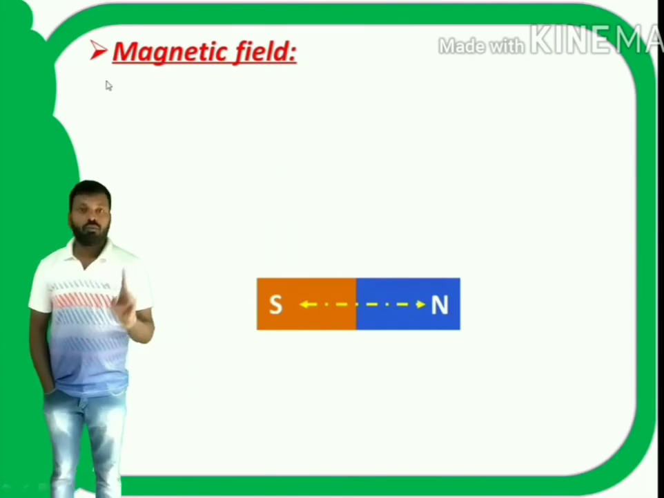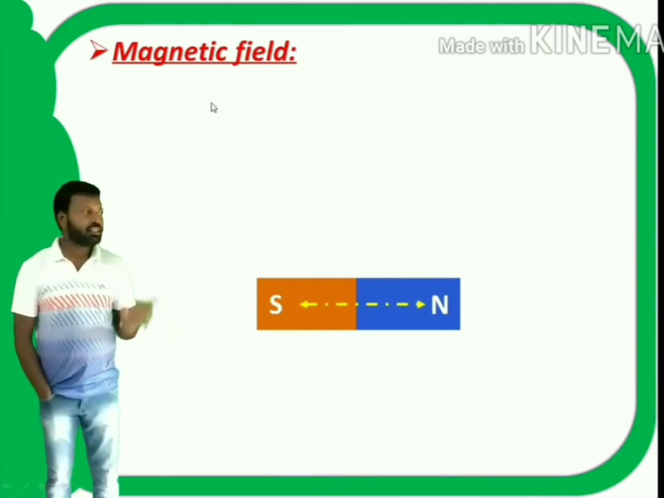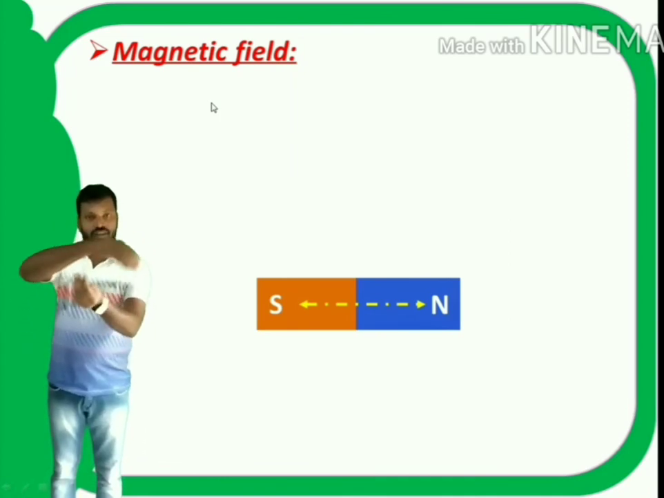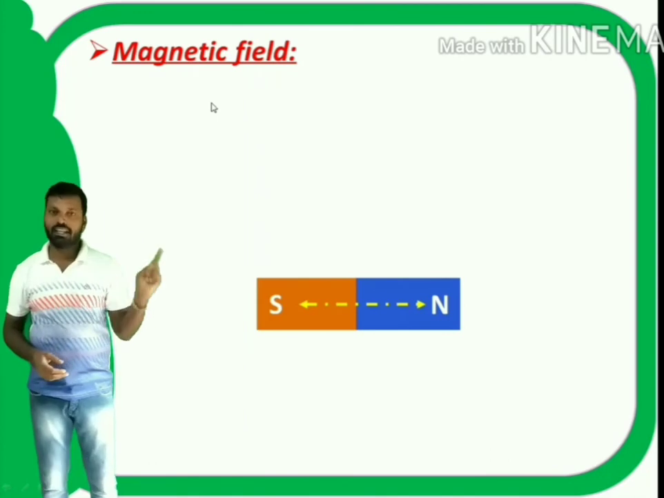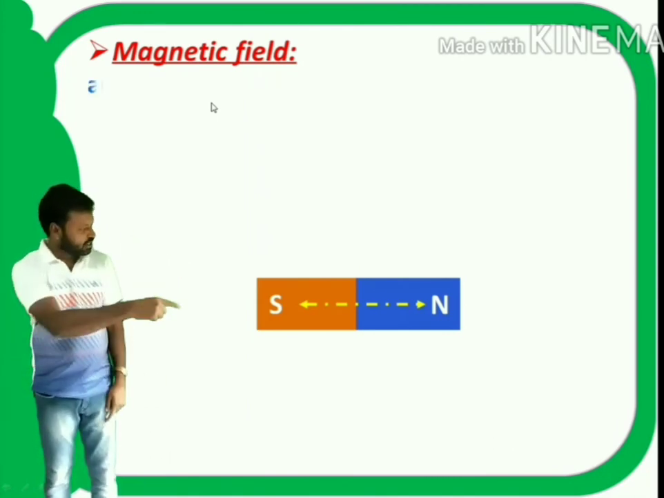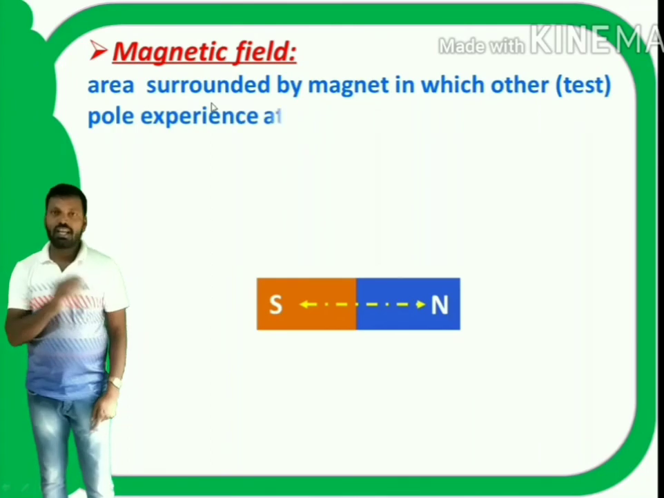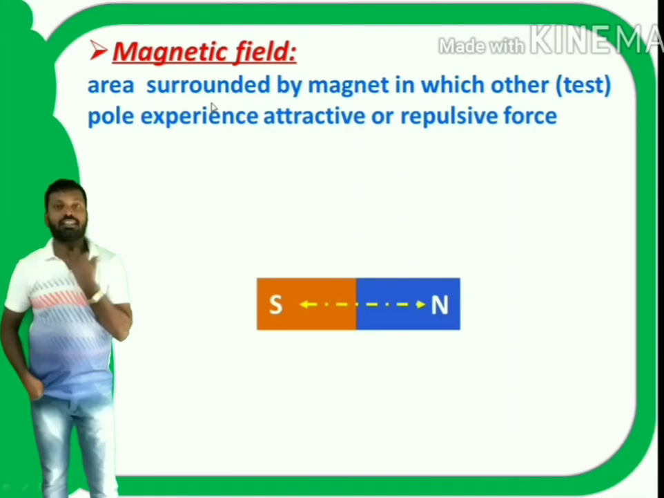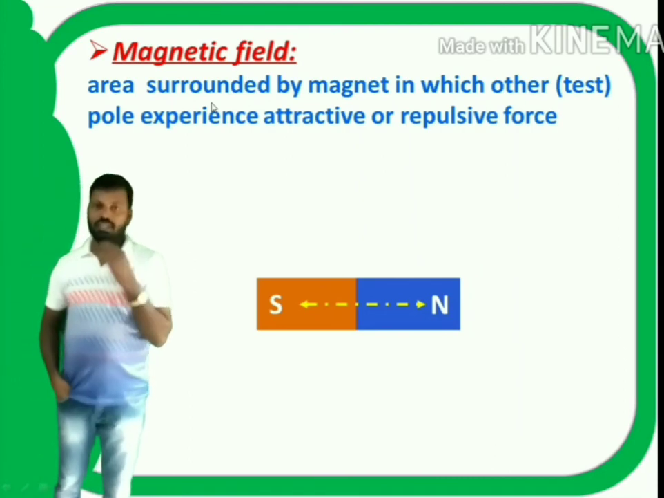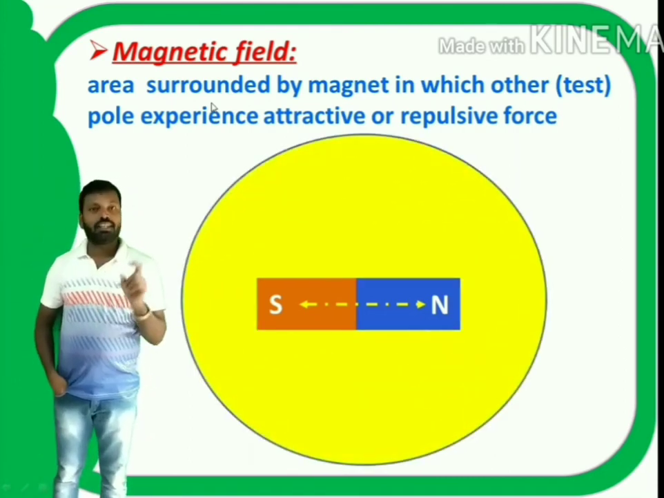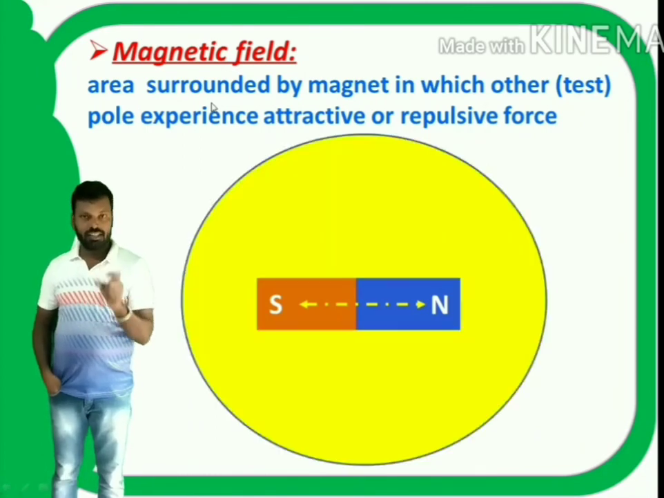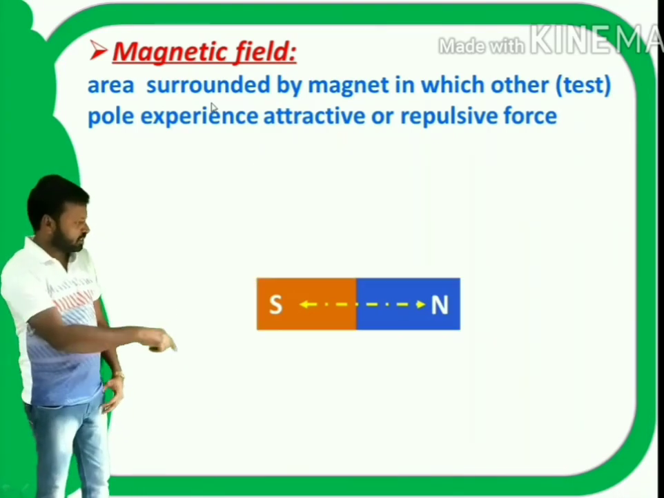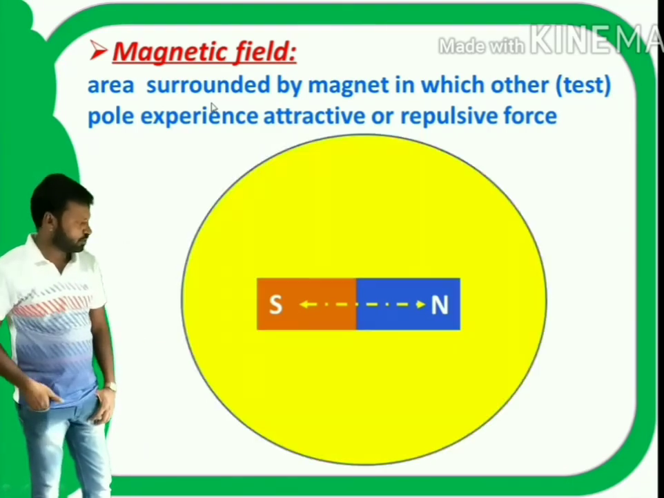Next, what is magnetic field? It is similar to that of electric field. What is electric field? The area surrounded by an electric charge. Similarly, magnetic field means it is the area surrounded by a magnet in which another test pole experiences an attractive or repulsive force. So simply, magnetic field means it is the area surrounded by a magnetic pole in which another pole experiences attractive or repulsive force.